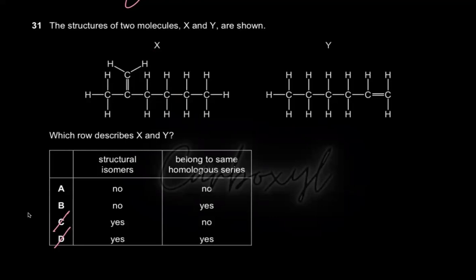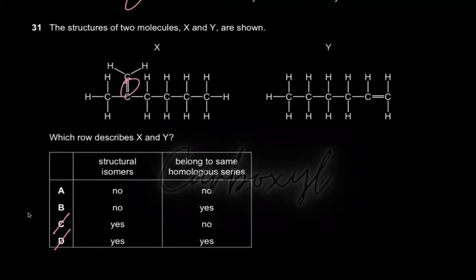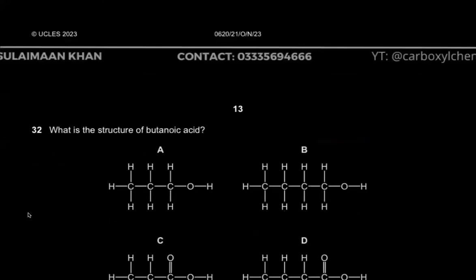And then obviously, do they belong to the same homologous series? Yes, they do, because you have a carbon double bond. They both belong to alkenes. So yes, B is the correct one. They both have the same functional group, right?